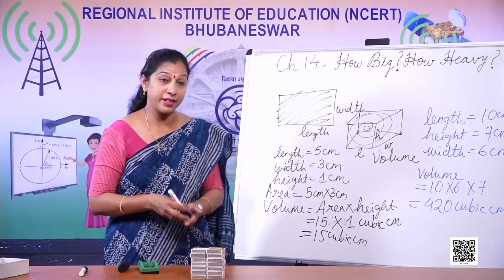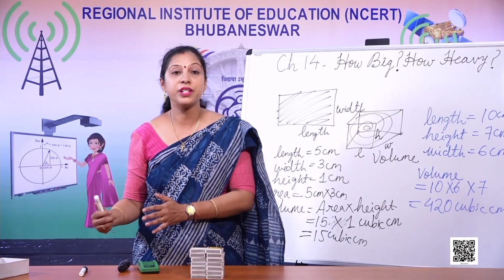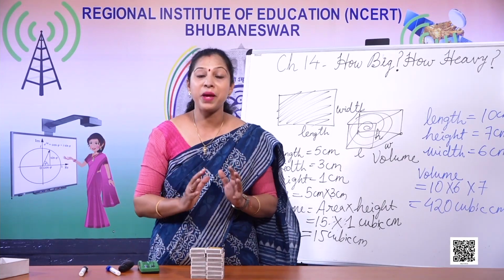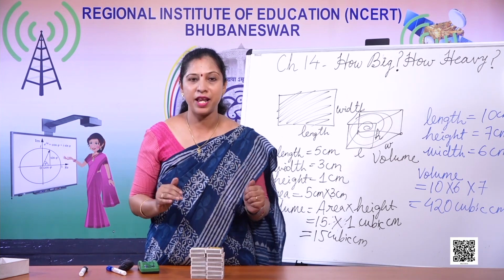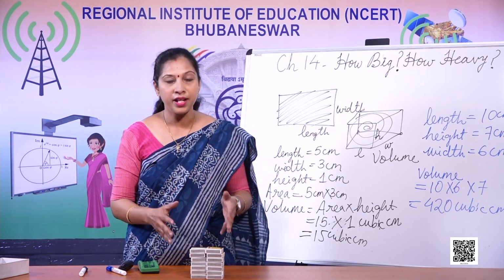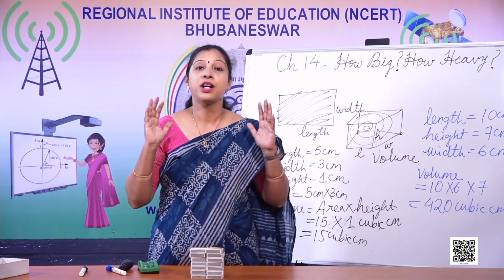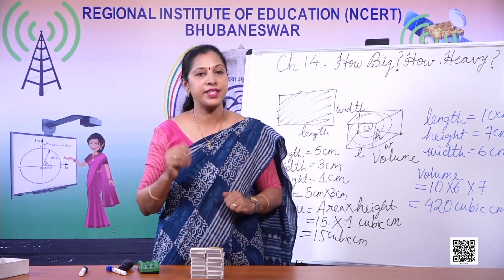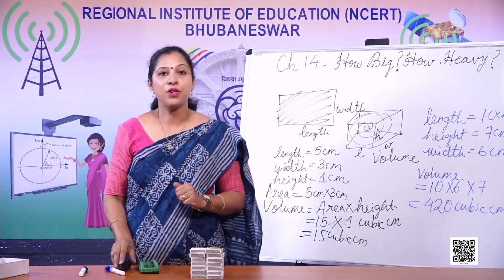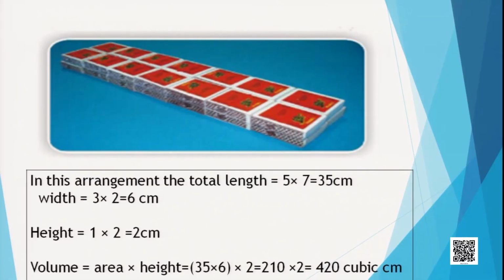Now children, this is a different arrangement. The previous one was a different arrangement, but the space taken by both is same. So from here we understood that a shape can be different, but the space taken by it can be the same, isn't it? So let's go to the next slide. This is also the same thing which I had just explained you. The previous arrangement was total length 5 into 7, 35 centimeter. Width is equals to 6 centimeter. Height is equals to 2 centimeter. So volume is equals to 420 cubic centimeter.